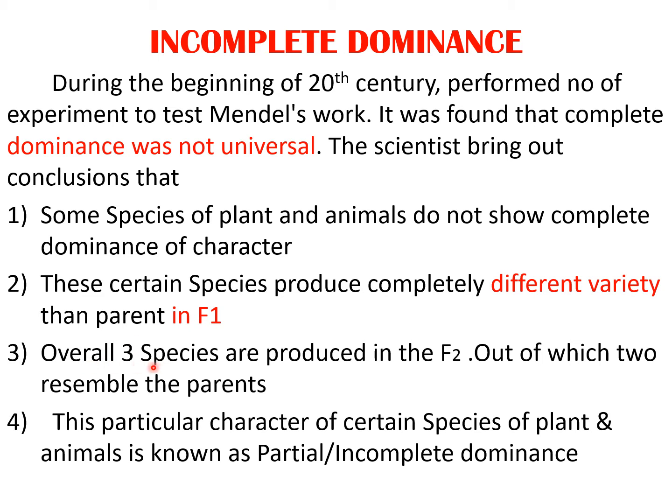Third, overall 3 types are produced in the F2 generation, out of which 2 resemble the parents. Fourth, this particular character of certain species of plants and animals is known as partial dominance or incomplete dominance. Such results are observed in different animals and plants, for example, Mirabilis jalapa, sweet pea plant, snapdragon, or Andalusian fowl, etc.